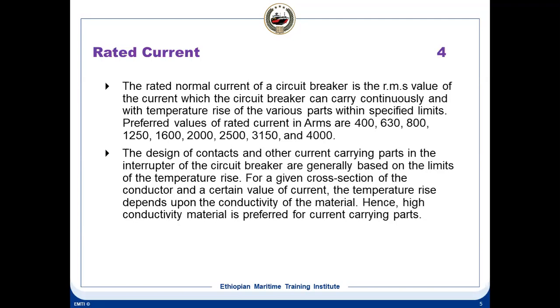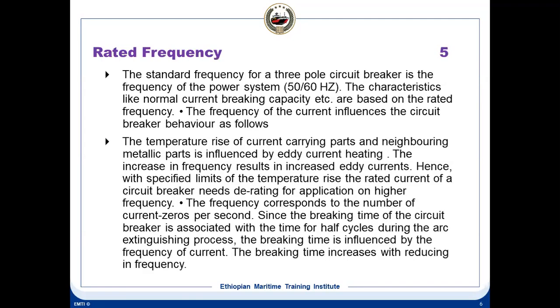The next one is the rated frequency. Generally what we have is 50 or 60 hertz. The frequency also has an effect because the frequency of a current influences the circuit breaker behavior as follows. The temperature rise of the current carrying parts and the neighboring metallic parts is influenced by eddy current.